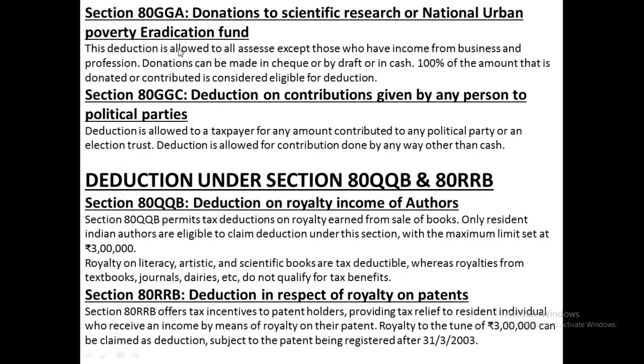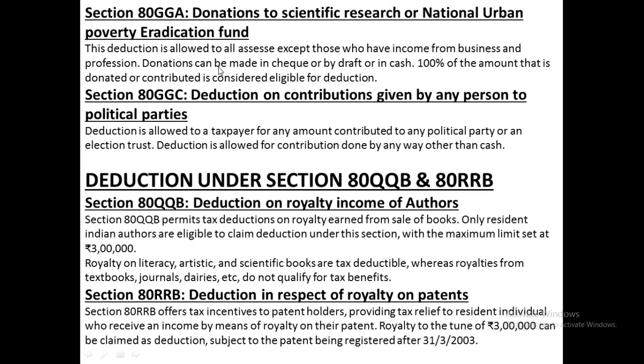Next, 80GGA: donations to scientific research or the National Urban Poverty Eradication Fund. This deduction is allowed to all assessees except those who have income from business and profession. So these deductions can be claimed by an assessee who does not have income from business or profession.